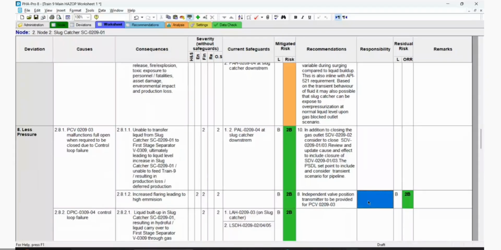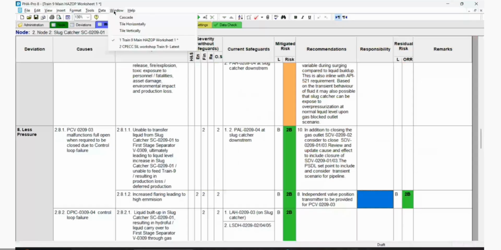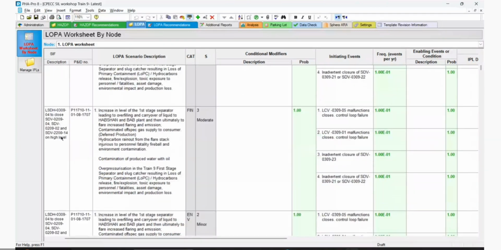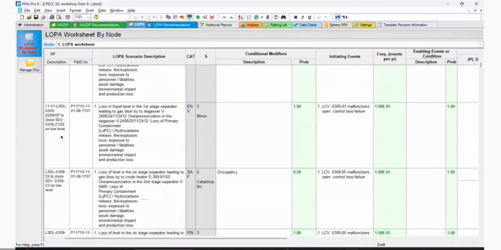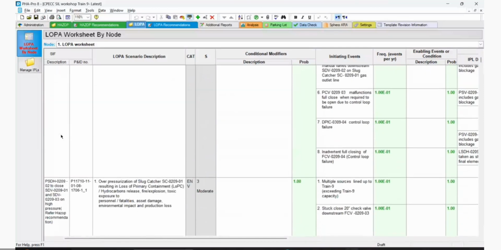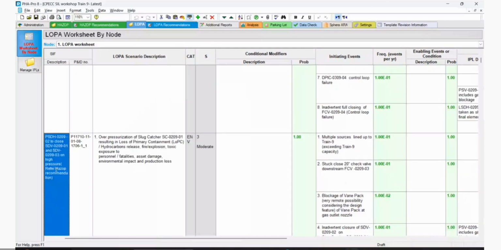But where to see? What is the tag number? See, the SIL worksheet. In the SIL worksheet, if you have high, go to the log. If you go to the PSDH, there should be a high alarm there first before PSDH. You go to the PSDH, here. If you see here, there will be an alarm first, of course.